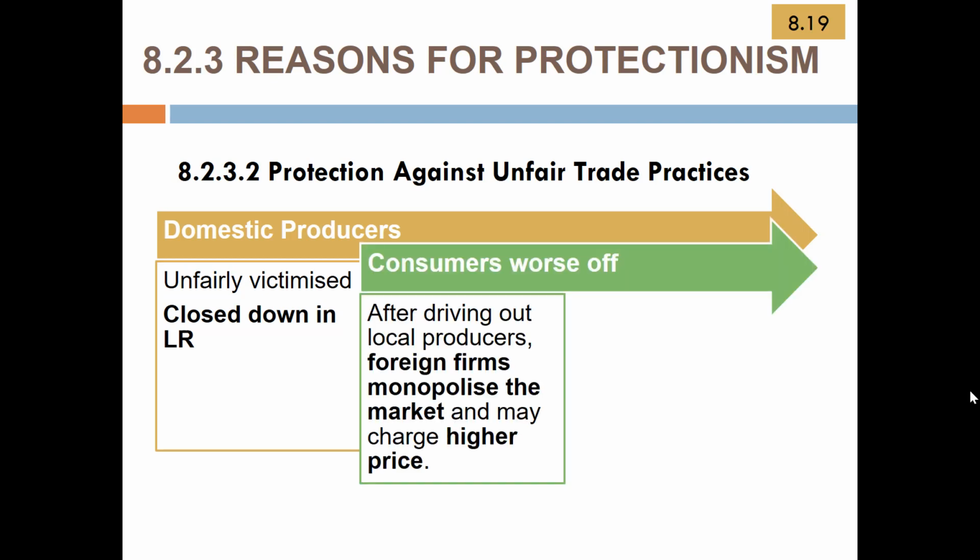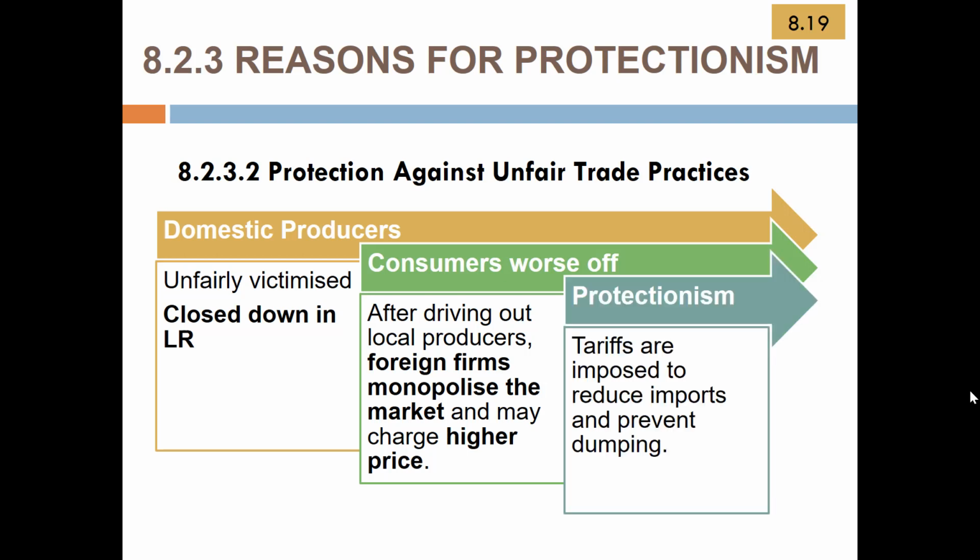Of course, what the domestic firms will argue is that once you allow us to close down because of this unfair competition, you are basically allowing the foreign firm to achieve the monopoly. Once they achieve the monopoly, the fear is that they will then charge a higher price. So even though consumers benefit from dumping in the short run because of the lower prices, in the long run, once the domestic competitors are removed, the foreign firm being a monopoly can now charge a higher price.